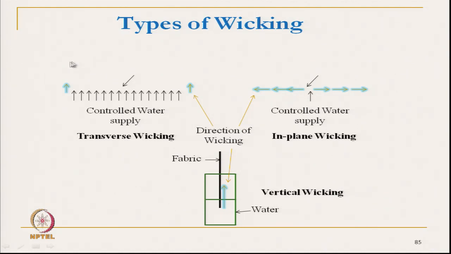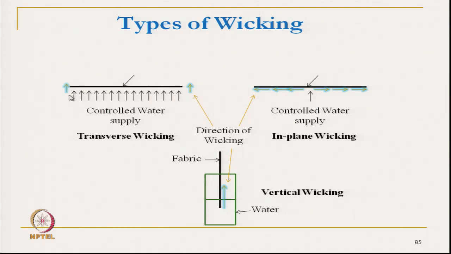The three types of wicking are shown here. This is the fabric, and the water is supplied from the bottom, and the water gets transmitted from the bottom surface to the top surface, across the thickness. Whereas in in plane wicking, water is supplied from the bottom at a particular point.